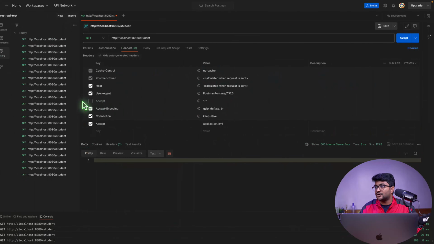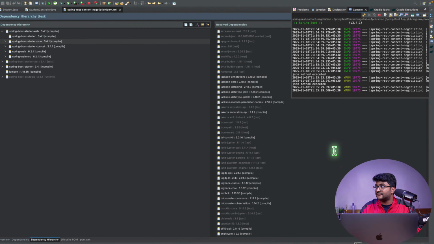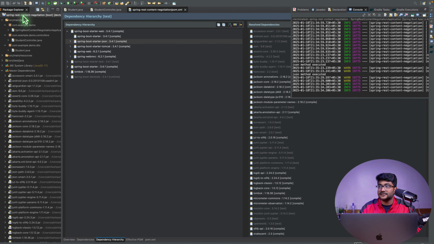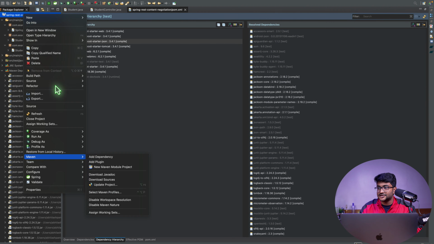Now if I go over here and do a send for XML, it is not working because obviously we don't have the support. For JSON, it should work. Oh, it is not working because I have not refreshed my pom.xml. Just do it, it should work fine.